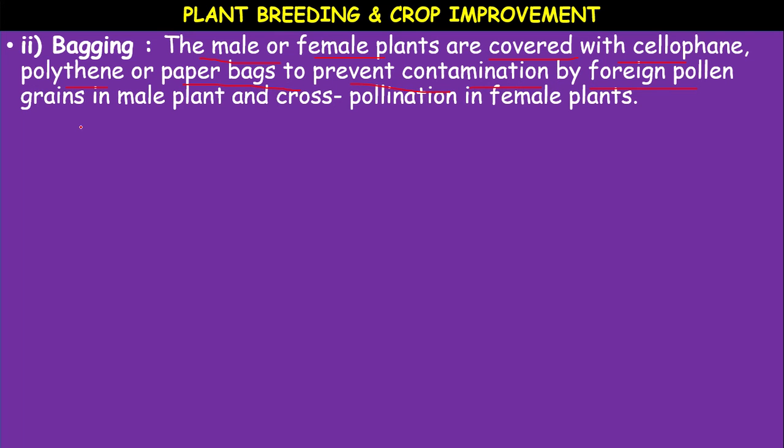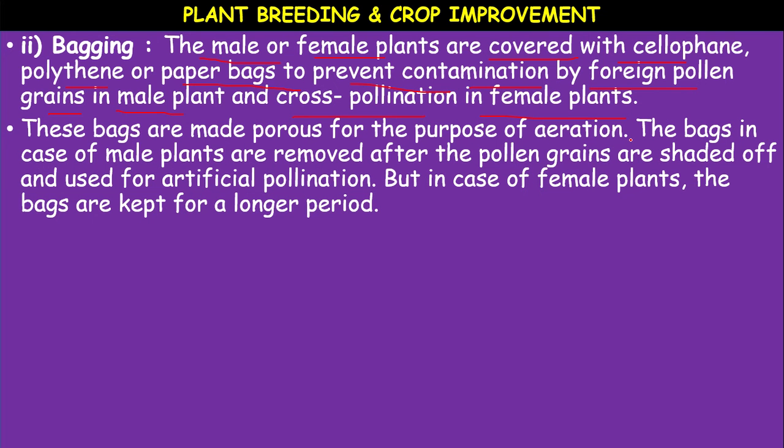contamination with foreign pollen grains in the male plant, and for cross pollination in the female plants, this bagging can be done. Okay. These bags are made porous. Why? For the purpose of aeration. The bags in case of male plants are removed after the pollen grains are shed and used for artificial pollination.